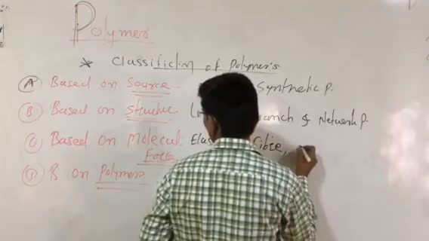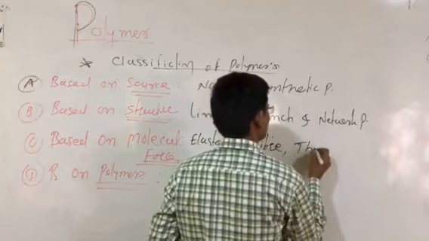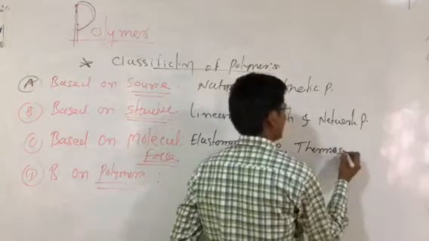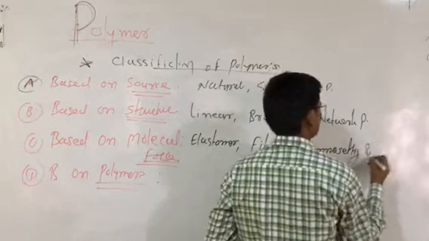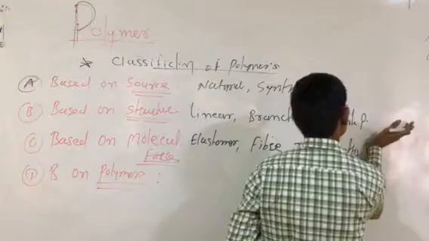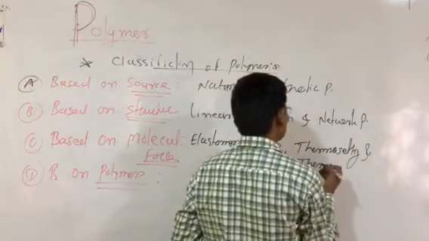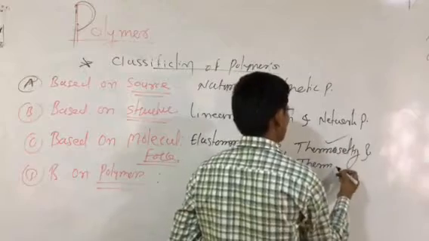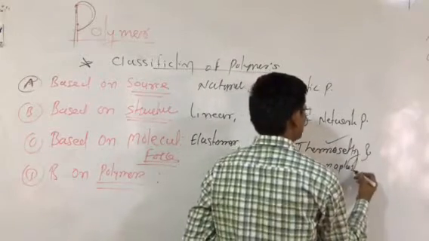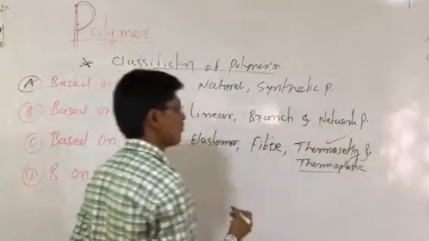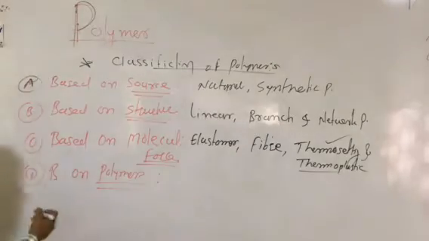Again, the thermosetting and thermoplastic polymers. This is the harder and tough polymer. Thermosetting polymer and thermoplastic polymer. Next is polymerization.